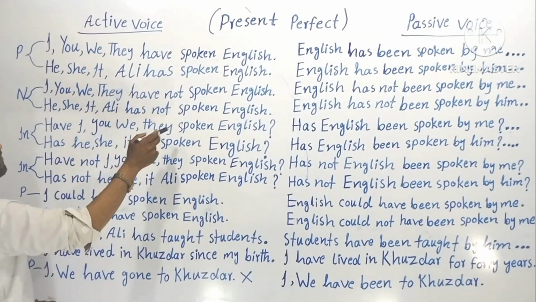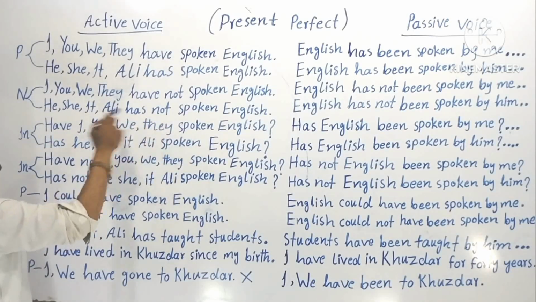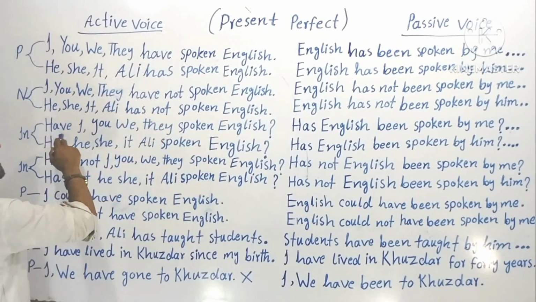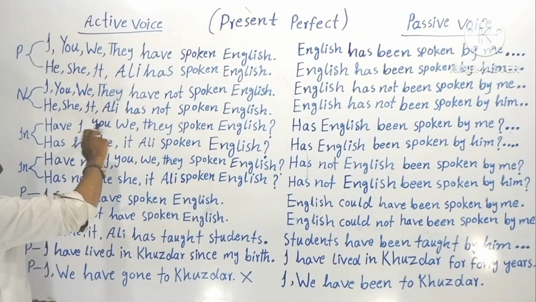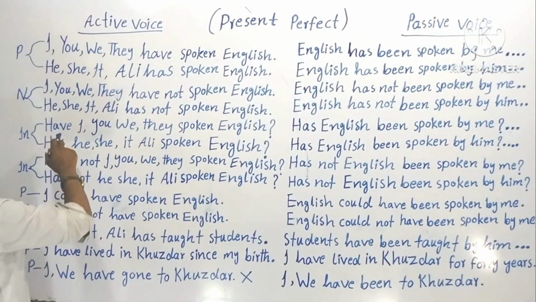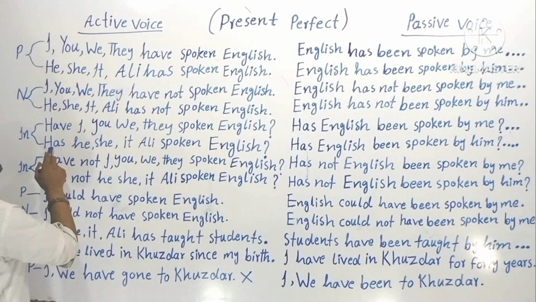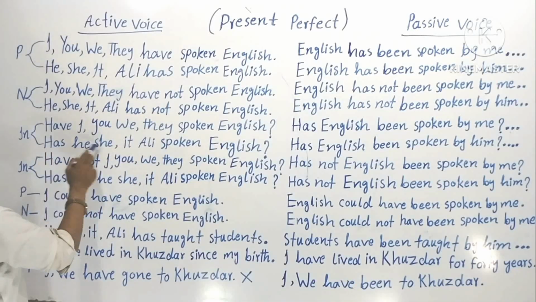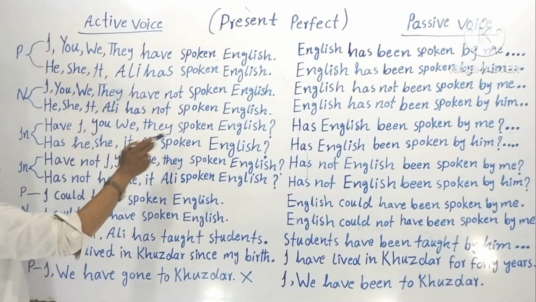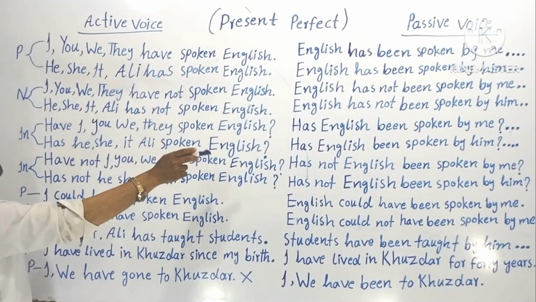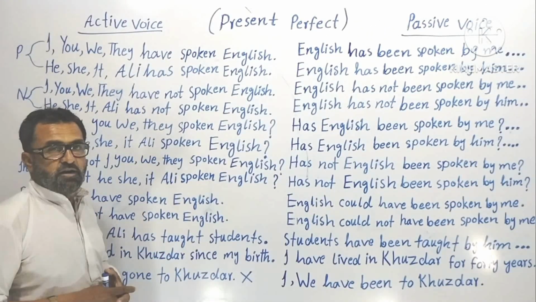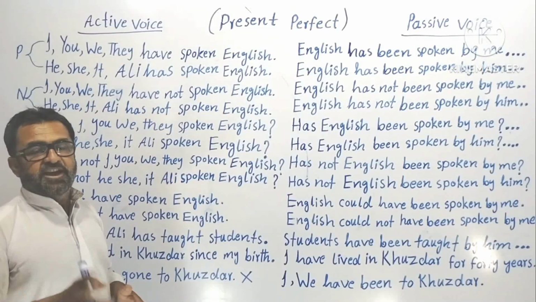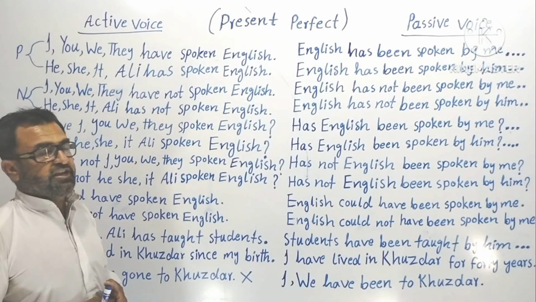Have I spoken English? Have you spoken English? Have we spoken English? Have they spoken English? Understood? Now this was plural subject, plural verb. Okay. Now here these are singular subject, singular helping verb. Okay. Has he spoken English? Has she spoken English? Has it spoken English? Has Ali spoken English? So now this was your present perfect, active voice, interrogative sentence. Okay.